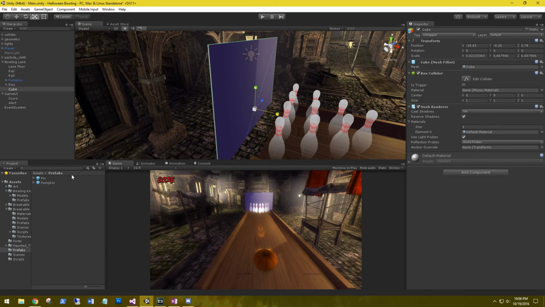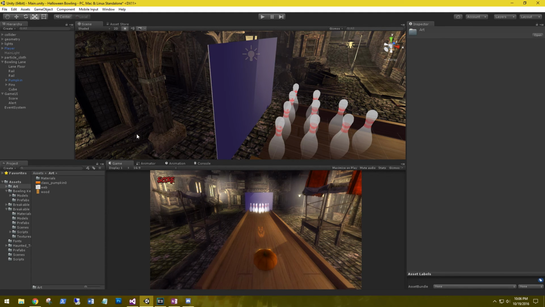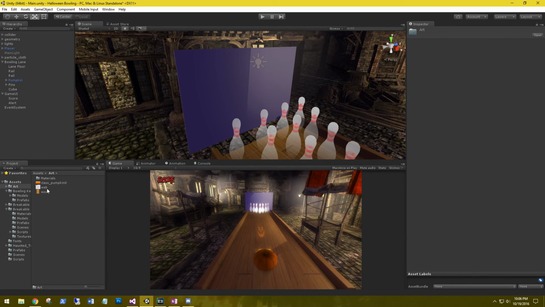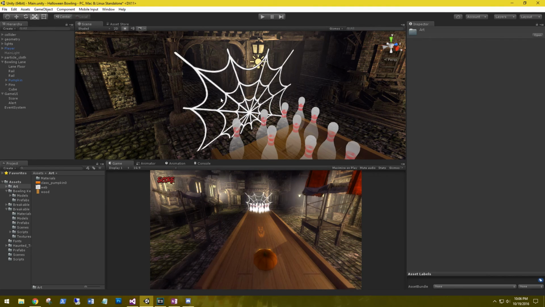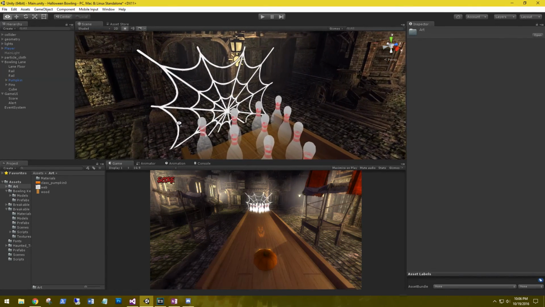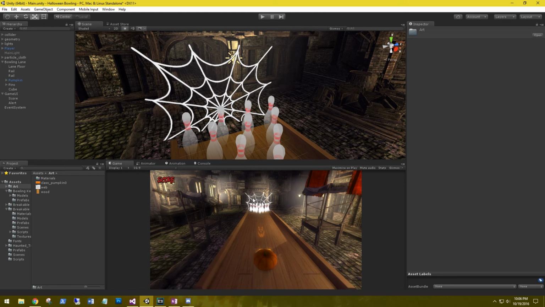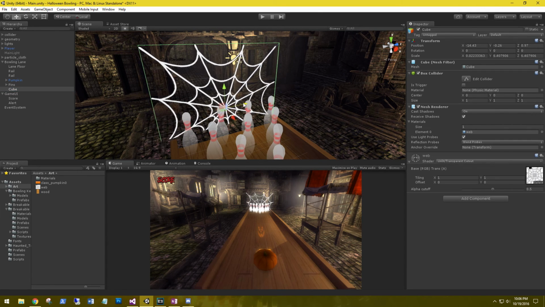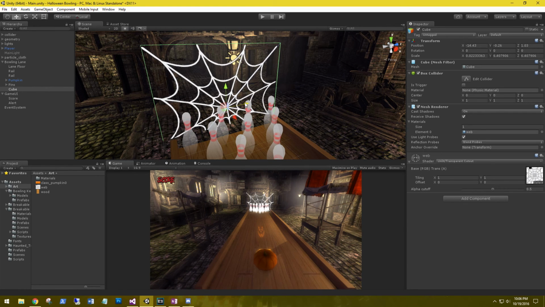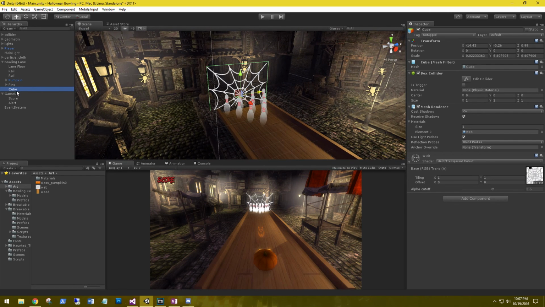Perfect. Now I found a spiderweb PNG that we'll be using. So I'll grab that and drag it on here. Perfect. In the game it looks pretty good. It looks like it needs to be moved over just a little bit to the right. So let's go to the cube. Let's drag it over. Good. Let's go ahead and rename this to web.